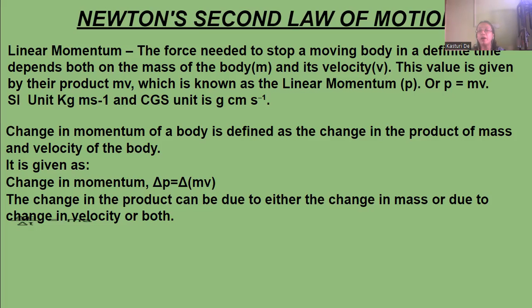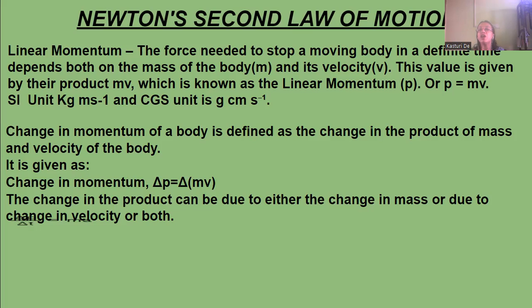The value is given by the product mv, that is mass and the velocity. So the product of mv is also known as linear momentum, or p, small p. So p is equal to m into v. The SI unit of linear momentum is kg meter per second, or the CGS unit is gram centimeter per second.